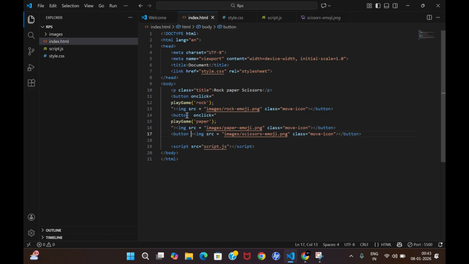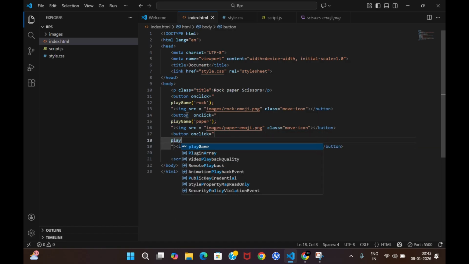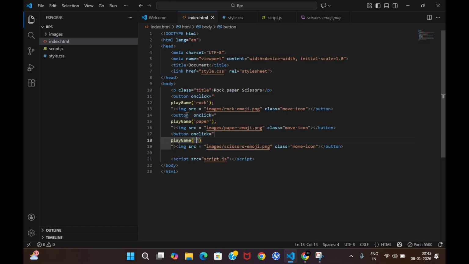Again, the same thing for scissors also: playGame and scissors, right? This is how we are going to work with all of them.